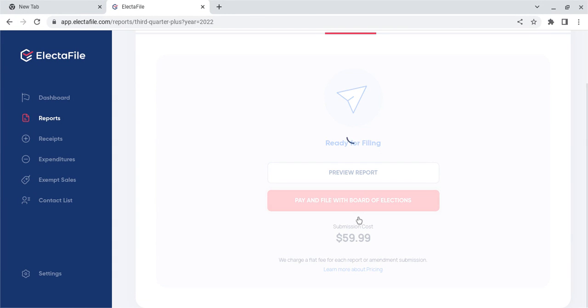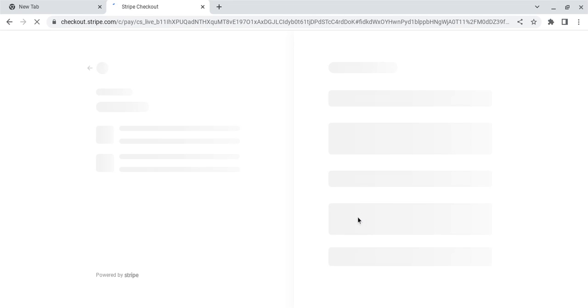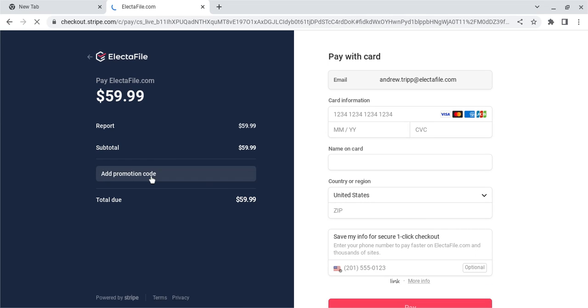you click Pay and File with the Board of Elections, and that will take you over to stripe.com, where you see the $59.99 charge amount.